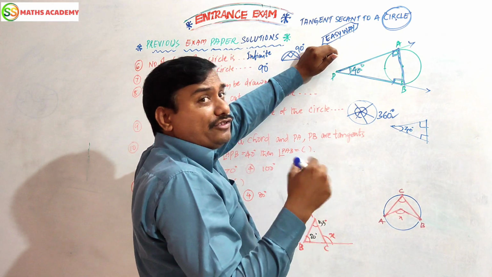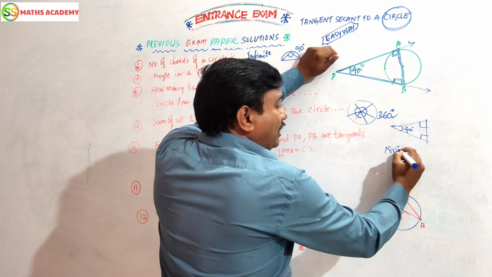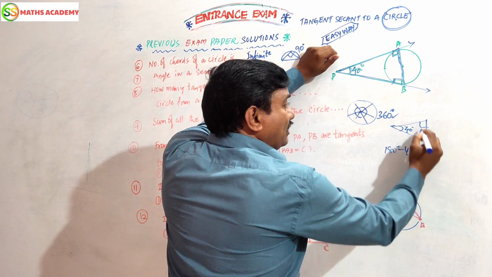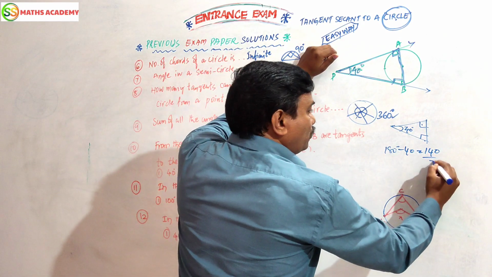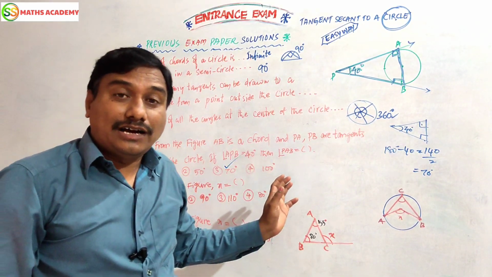You know very well the sum of the three angles in a triangle is 180 degrees. Now, 180 minus 40 is 140. These two must be the same, which means divided by 2, we should get 70. That is the answer.